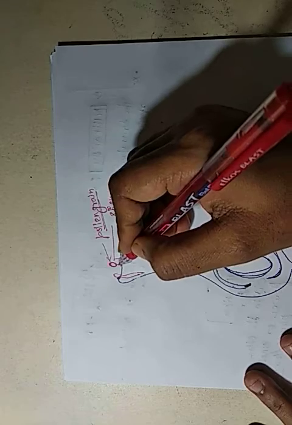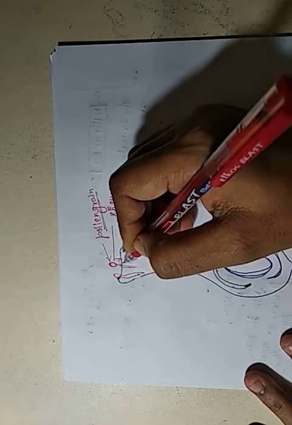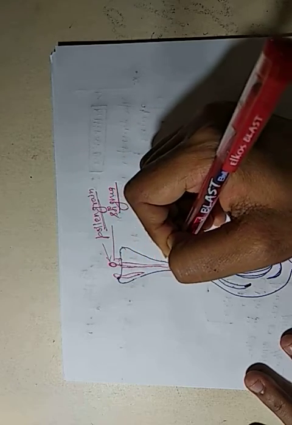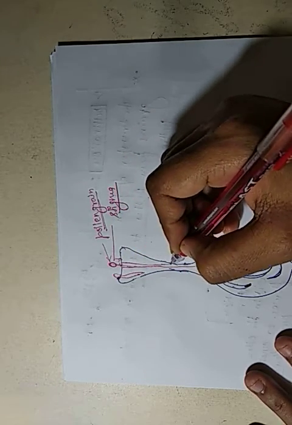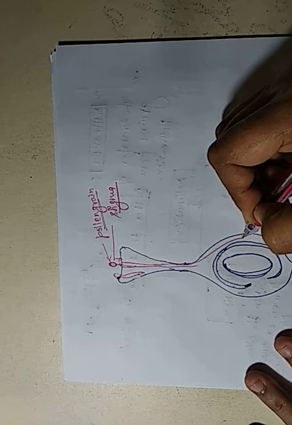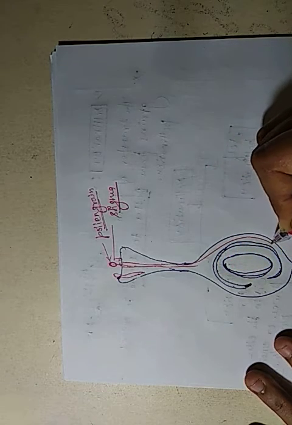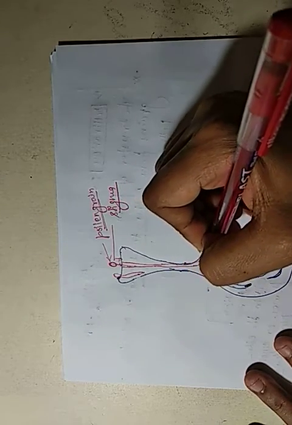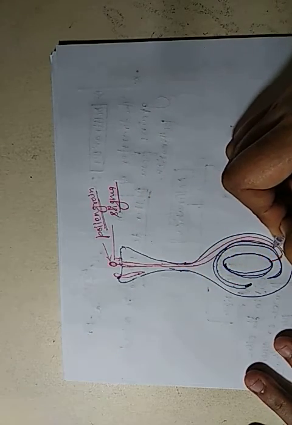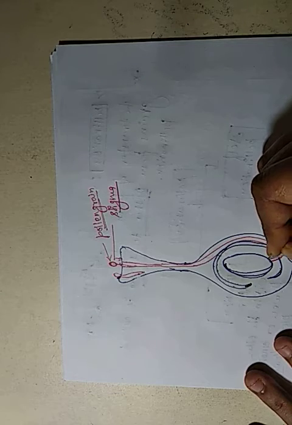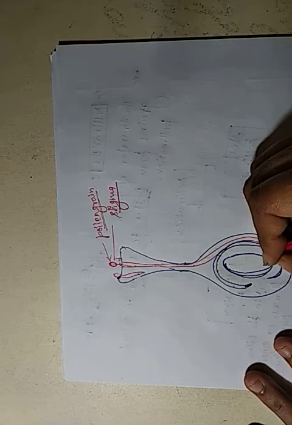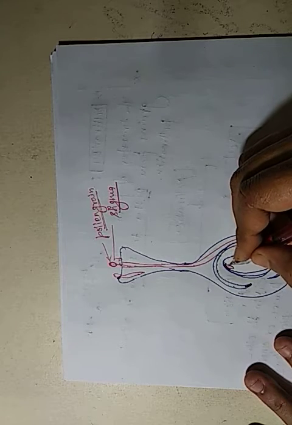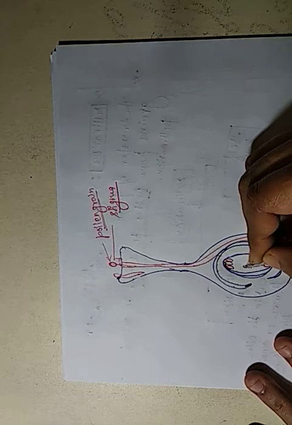This tube-like structure moves from the stigma to the inner side of the ovary, in which the female reproductive cells are present.